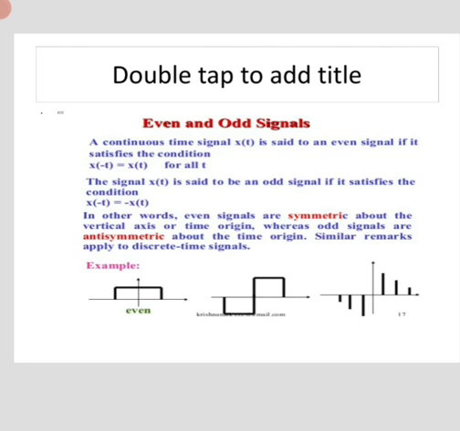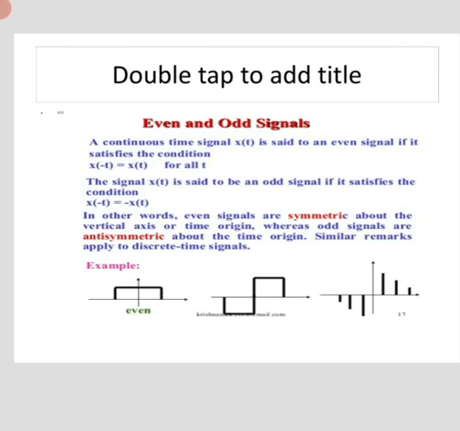Next is even and odd signals. A continuous time signal, say x of t, is said to be an even signal if it satisfies the following condition, that is x of minus t equals x of t for all values of t. The signal x of t is said to be odd if it satisfies the following condition, that is x of minus t equals minus x of t.